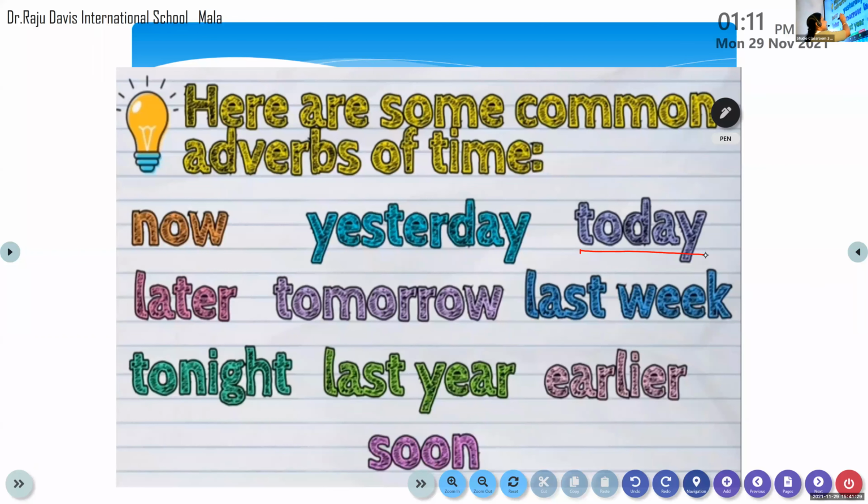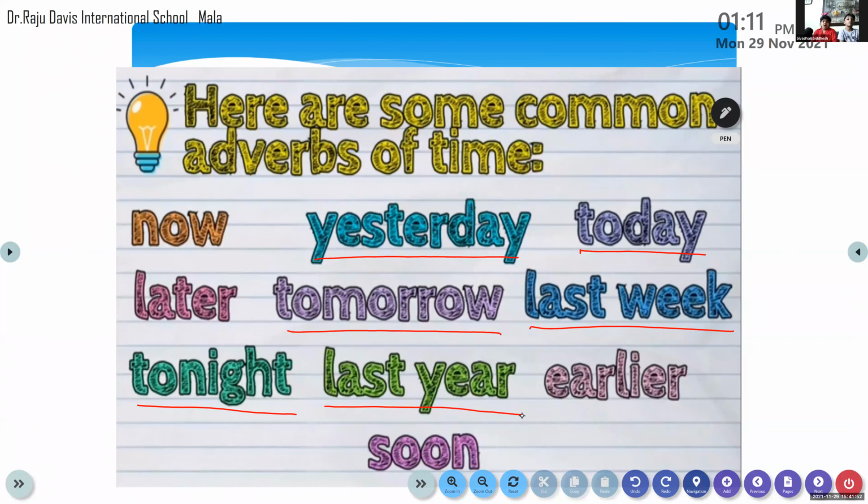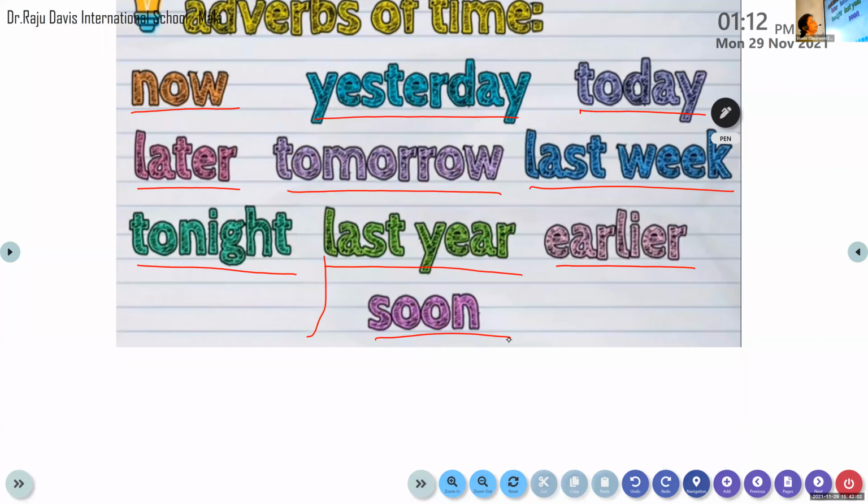Today, yesterday, tomorrow. These words we should be thorough with. Once we look at the sentence, we should be able to identify them. Today, yesterday, tomorrow. Then we have the word tonight, last week, last year. Then now, later, earlier, soon. Is that clear to all of you? Okay.